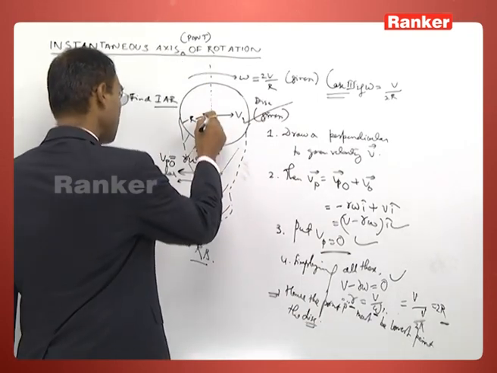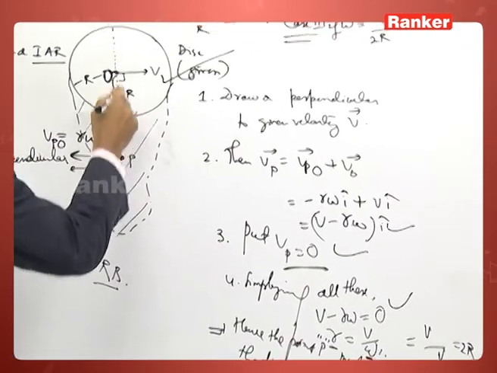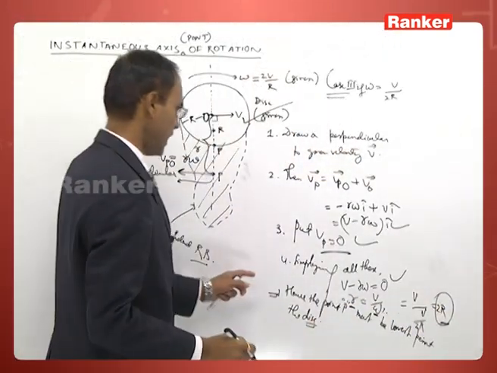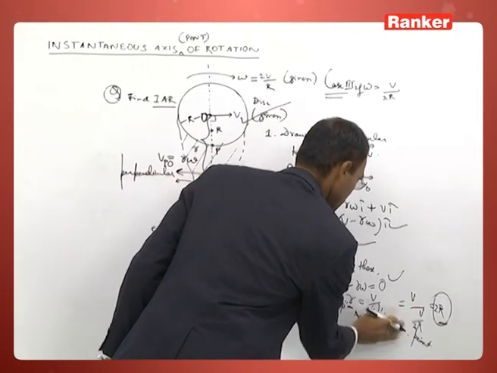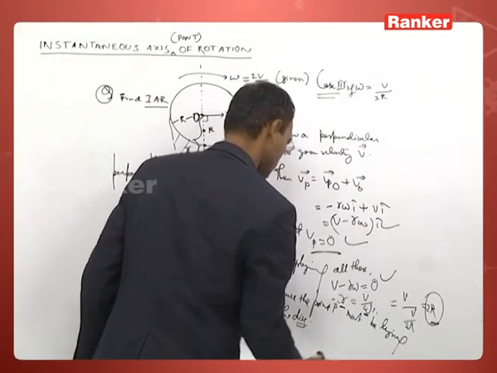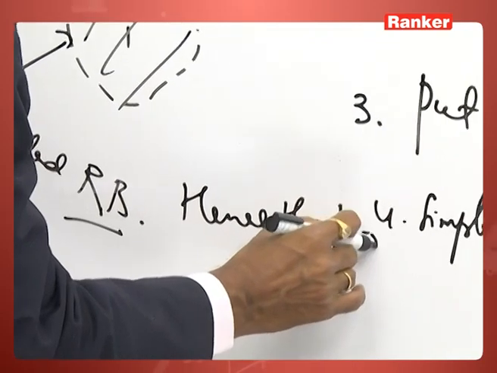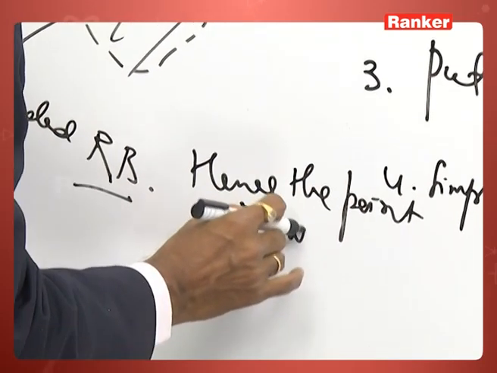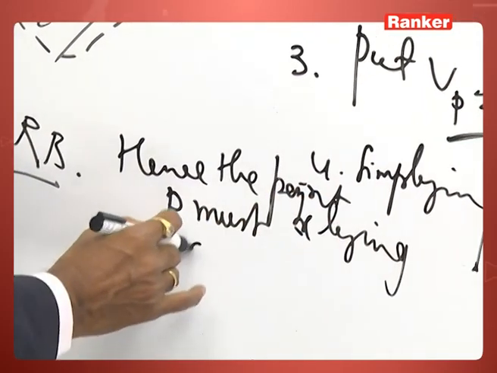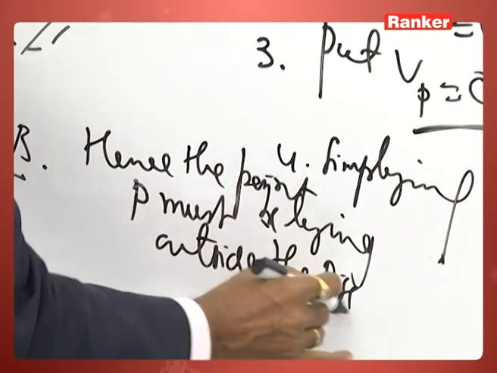So when r you are calculating from this point, and you are getting twice the radius of the disk, hence the point must be lying outside. Hence the point P must be lying outside the disk.